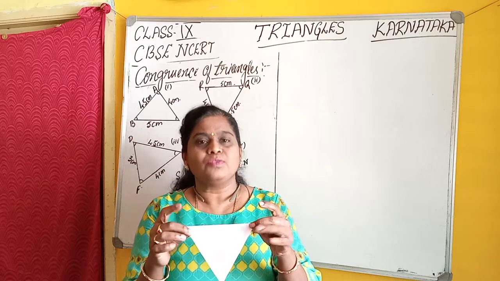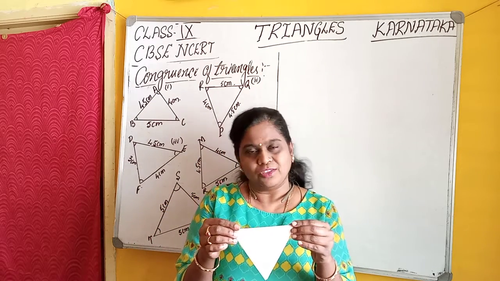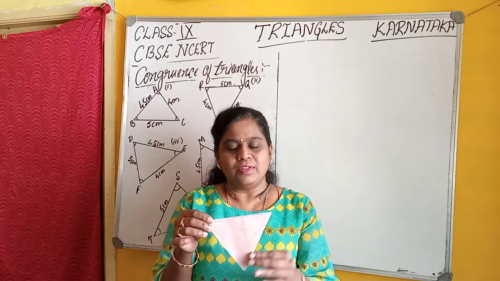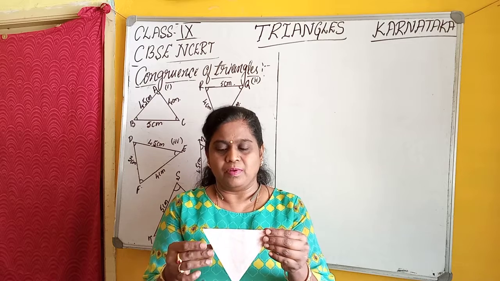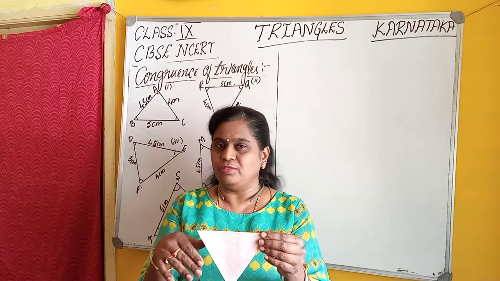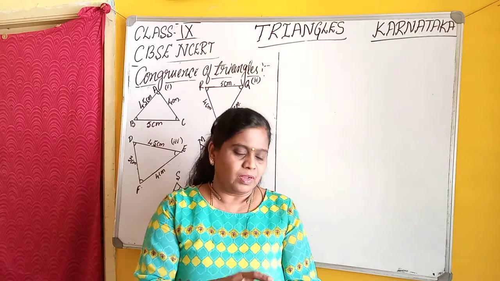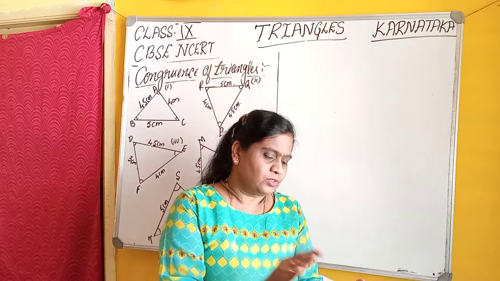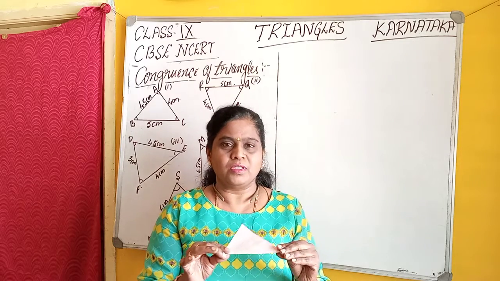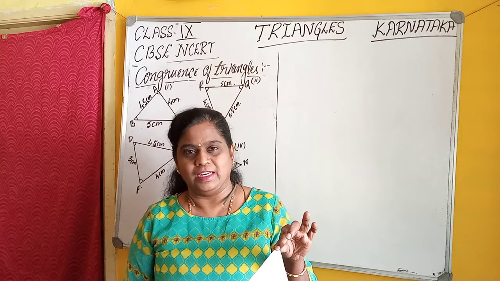No. One triangle is superimposed on the other triangle, therefore we see only one triangle. You can't see any other triangle. Therefore, if we keep one triangle on the other, both the triangles should get superimposed, and this is called congruency of the triangle.